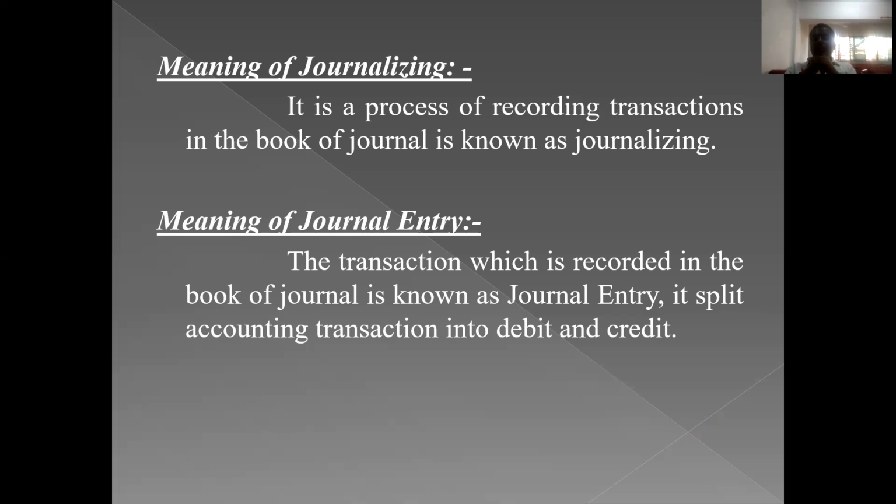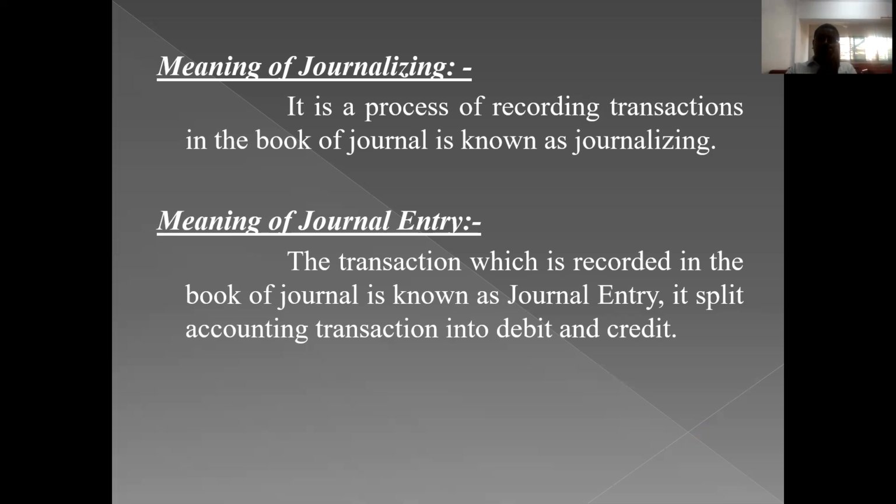Actually, in a journal entry, you will find two parts. A journal entry splits the accounting transaction into a debit part and a credit part. We'll discuss it later.